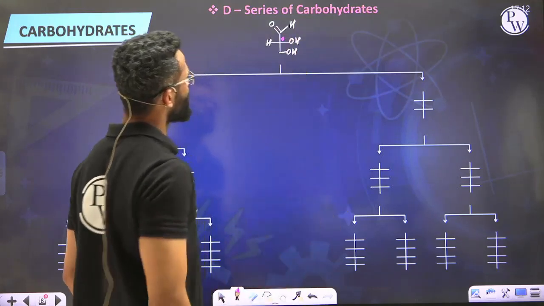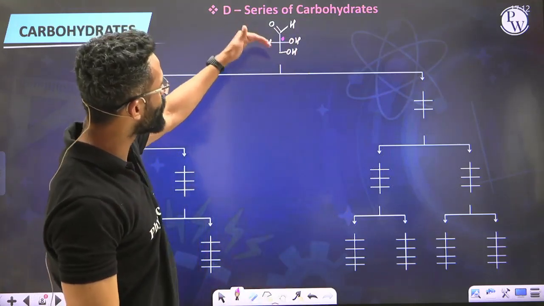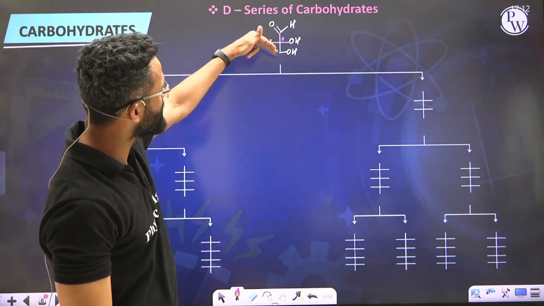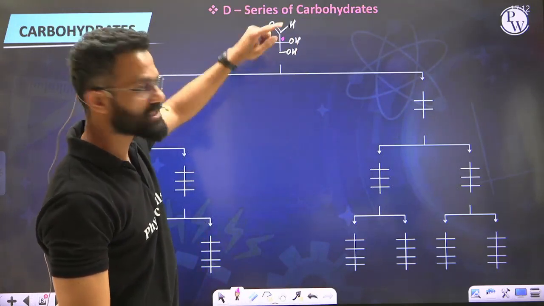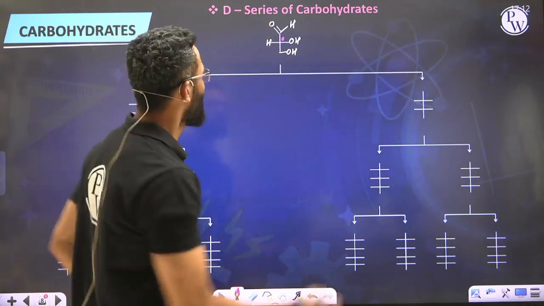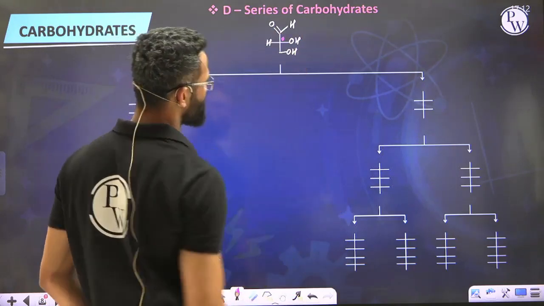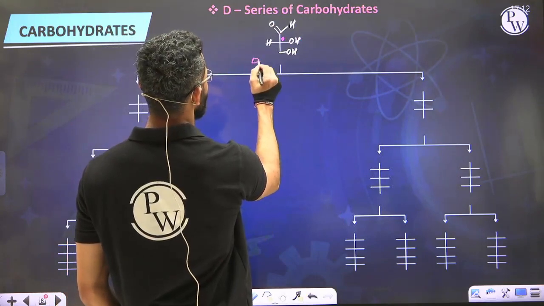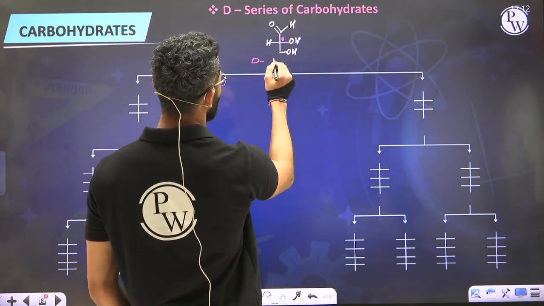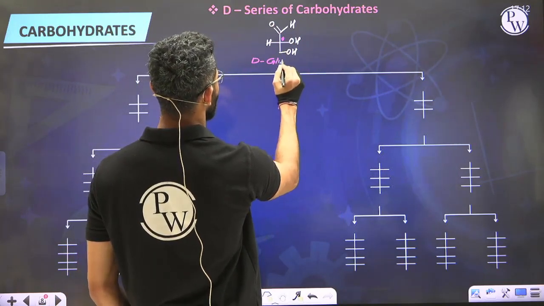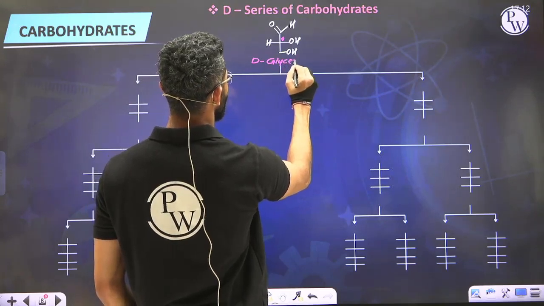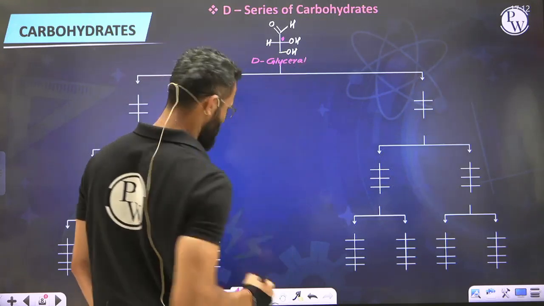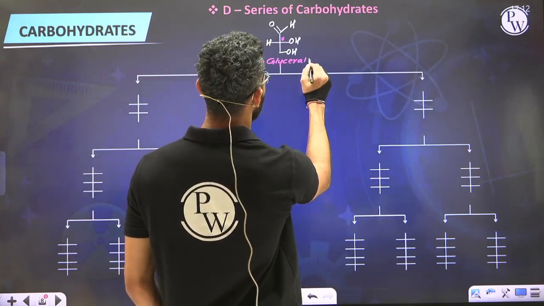So the second carbon is itself the lowest chiral carbon. See, the first carbon and third carbon are not chiral carbons. The second carbon is the chiral carbon. At that chiral carbon, OH is present to the right. Because it is present to the right, I am calling it D. And this compound is called glyceraldehyde. So the name of the molecule is D-glyceraldehyde.